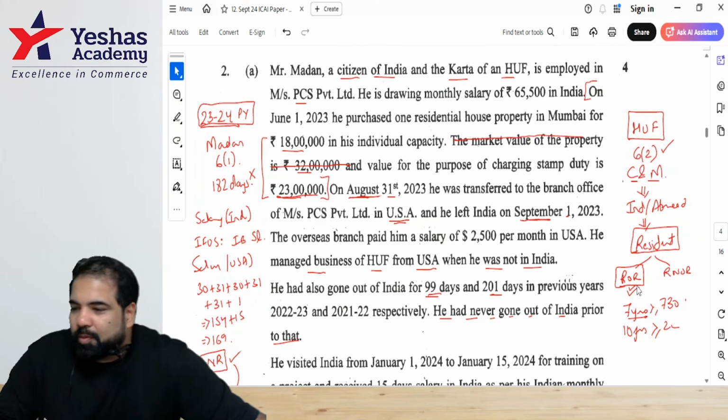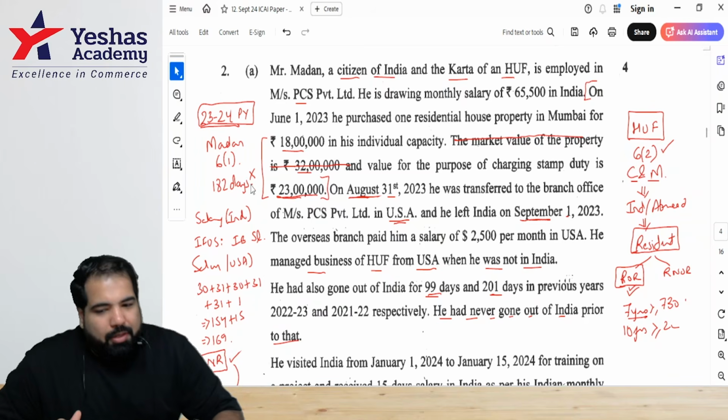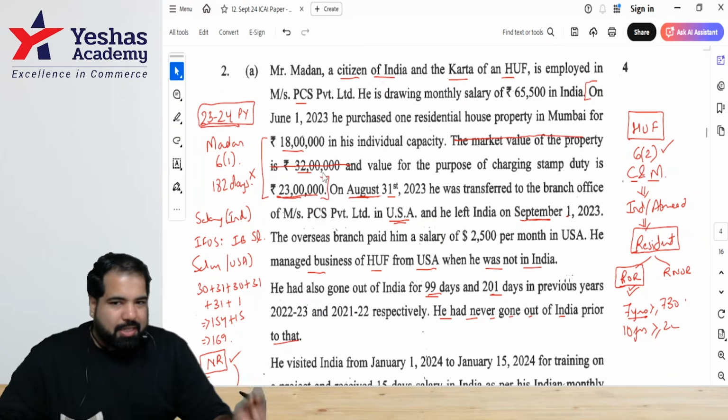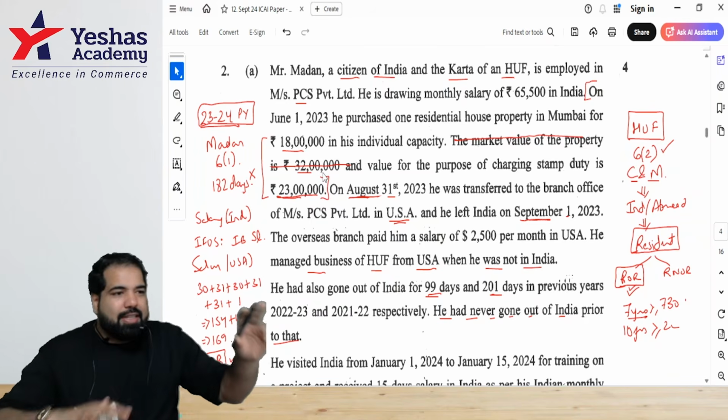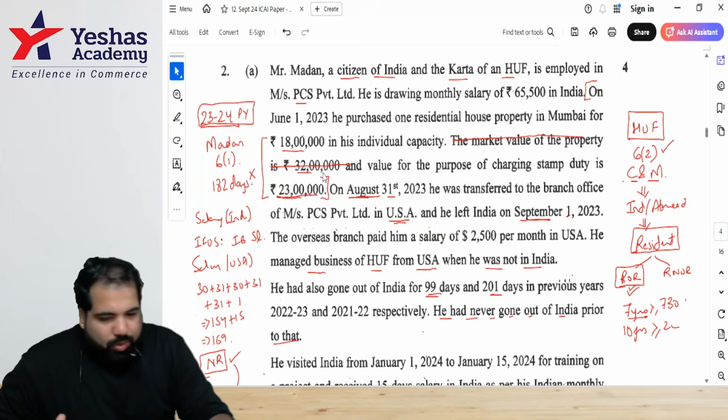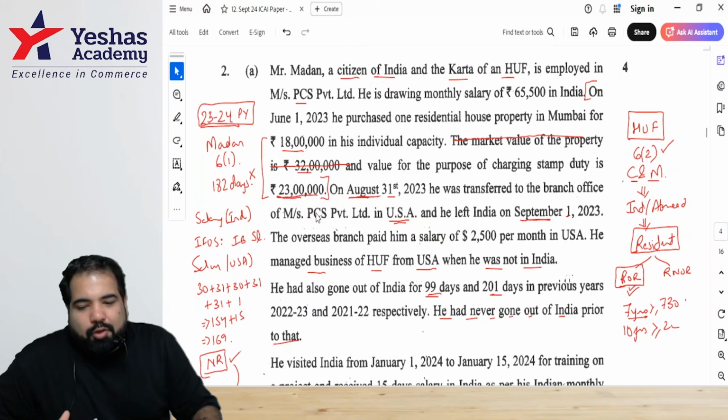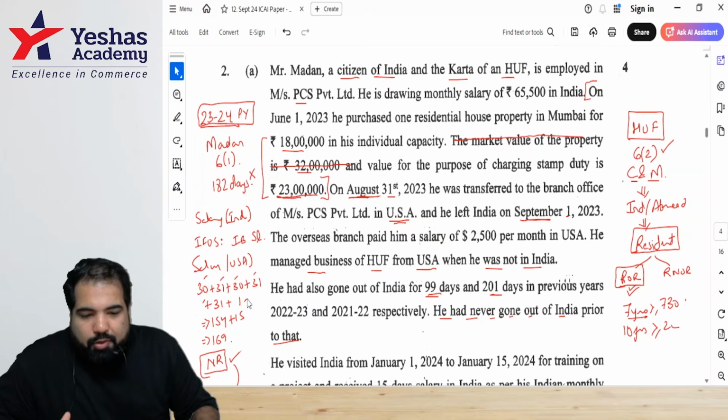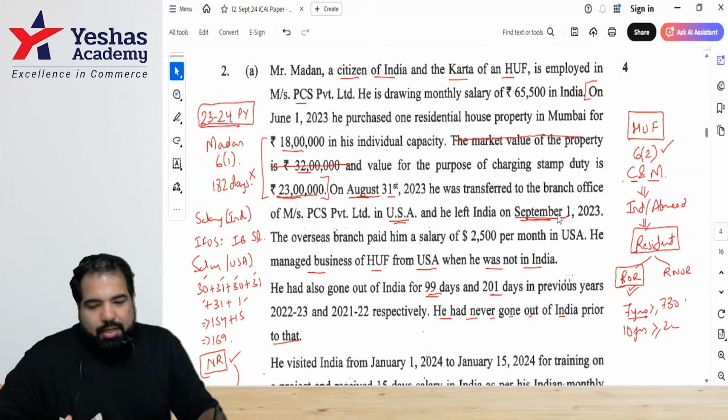All right. Perfect. Now, guys, we move to Madan. Madan, we have to check basically section 6.1. Was he in India for at least how many days? 182 days. Guys, if you see from 1st of April, May, June, July, August, and even 1st September, we have to include, he was in India.